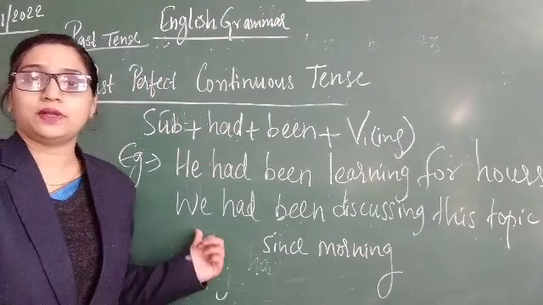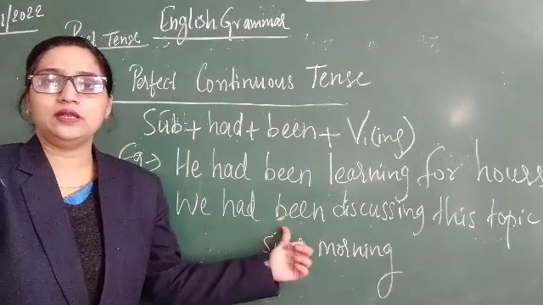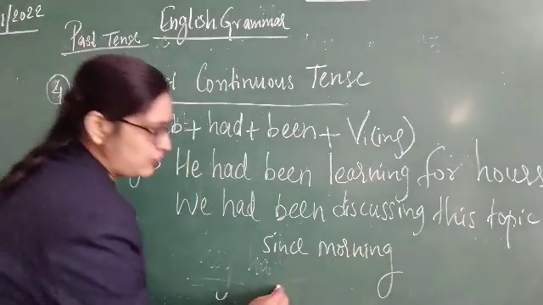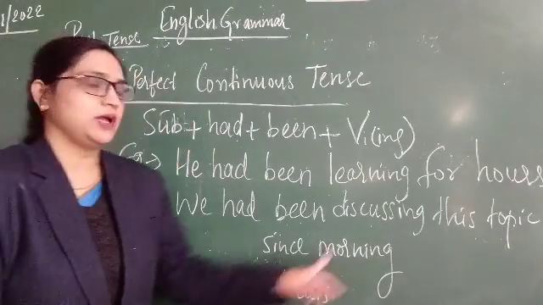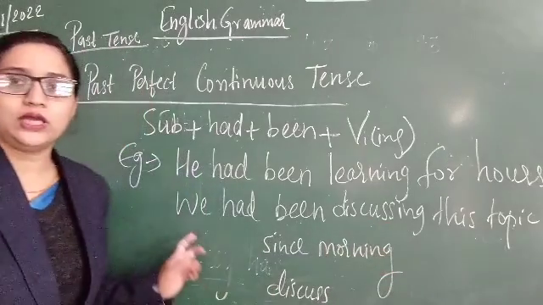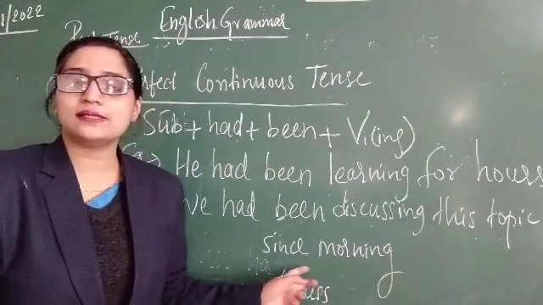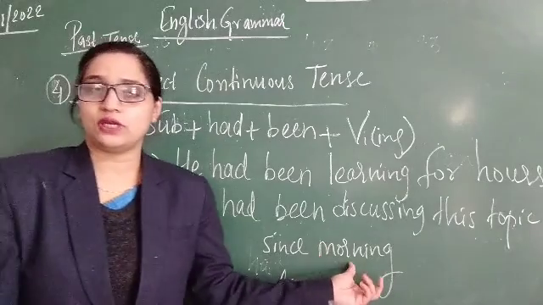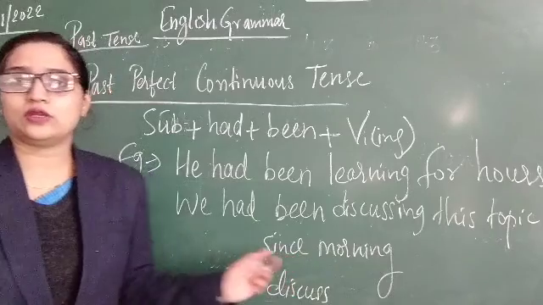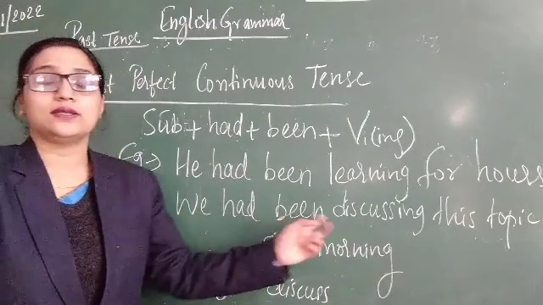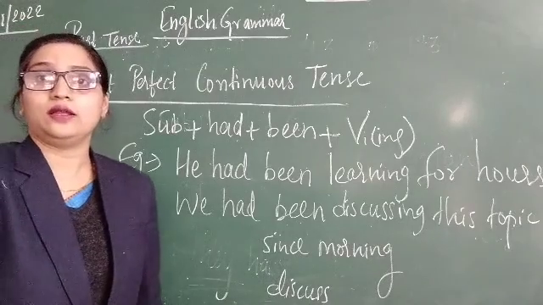Okay, another example is we is the subject, had been, discuss is the first form of the verb, and with ing form it is discussing. Okay, we had been discussing this topic since morning. Time is definite here, that is why we are using here since. Okay, so we had been discussing this topic since morning.